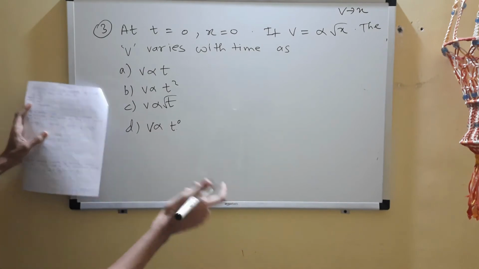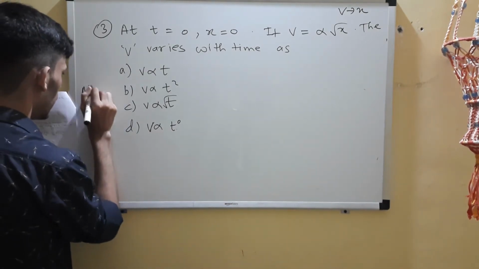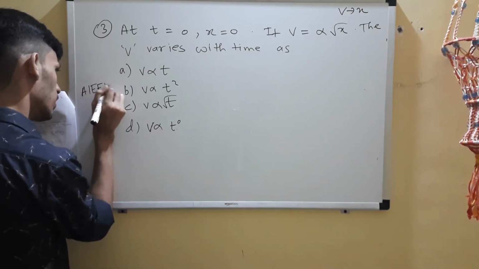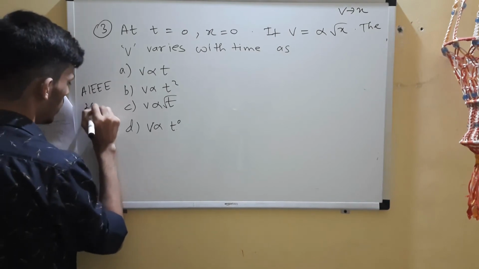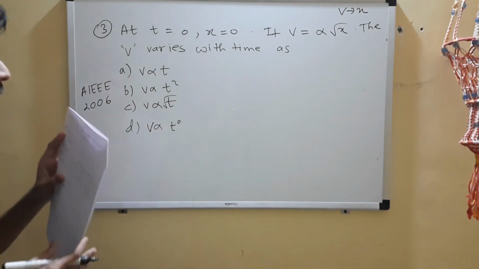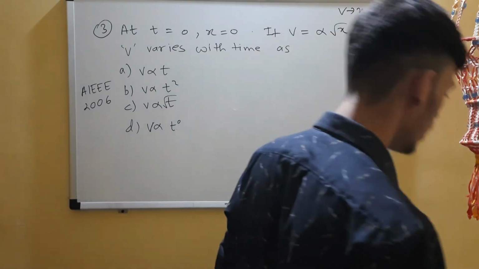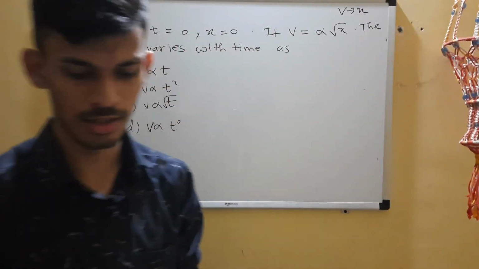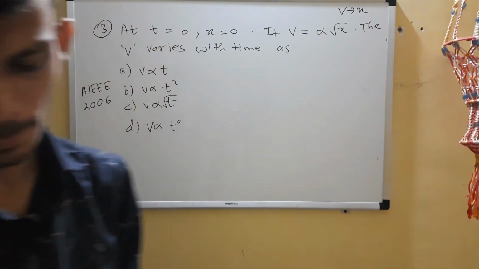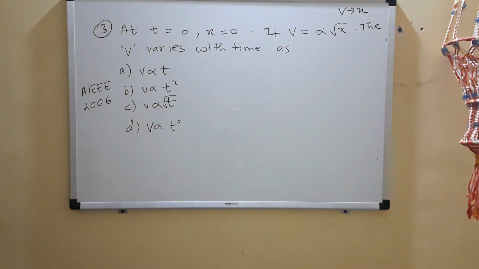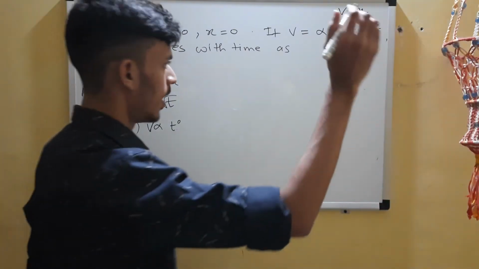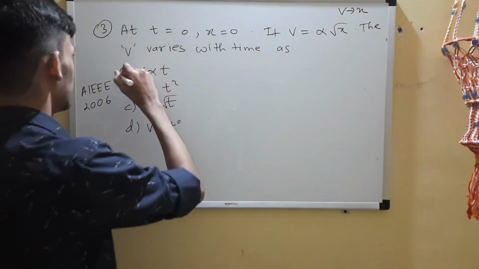This means independent, right? So this was a question from AIEEE 2006. You can treat it as a JEE Main level question and even a medical level question. It's an easy one. You have to use a simple equation. I guess the correct answer is A.